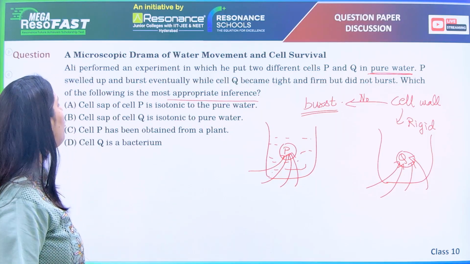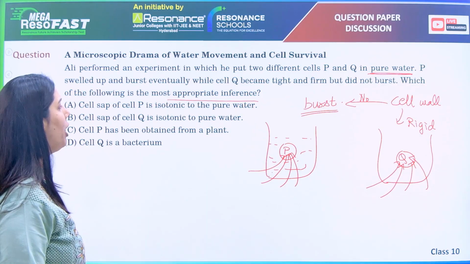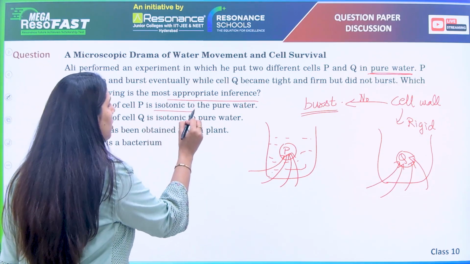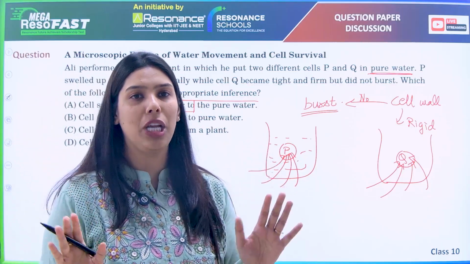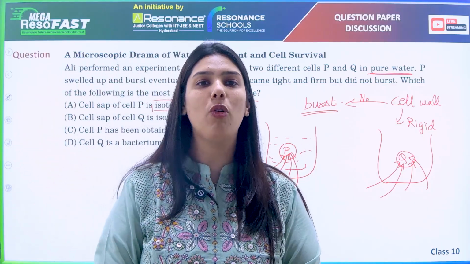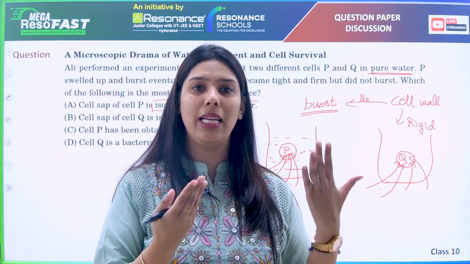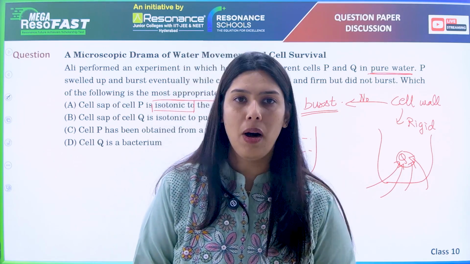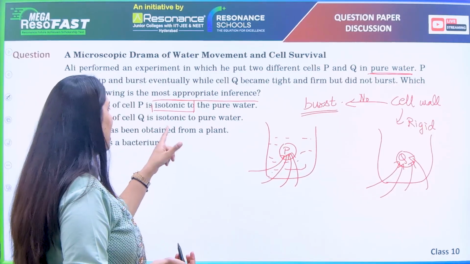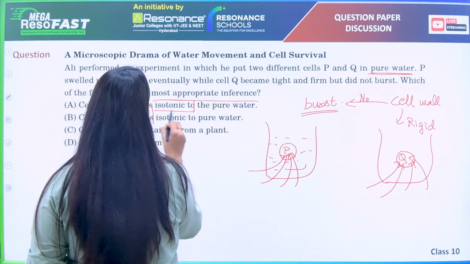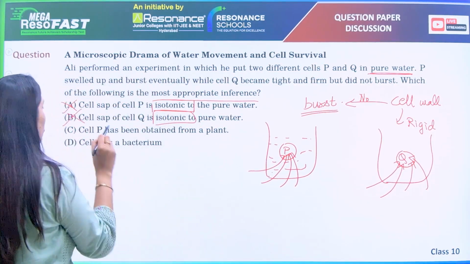Cell sap of cell P is isotonic to the... isotonic is not possible. First of all, if it is isotonic, then there should not be any change. Movement will take place, but there won't be any change. But here we have seen that they are telling that already it is burst or already it is swollen. So that is not the case. Cell sap of cell Q is isotonic. Again, same reason, it is not possible. So A and B are eliminated.